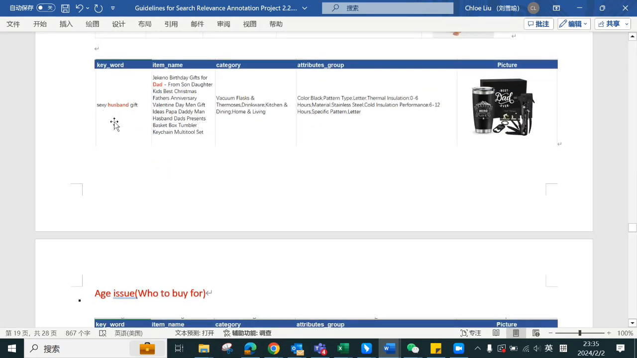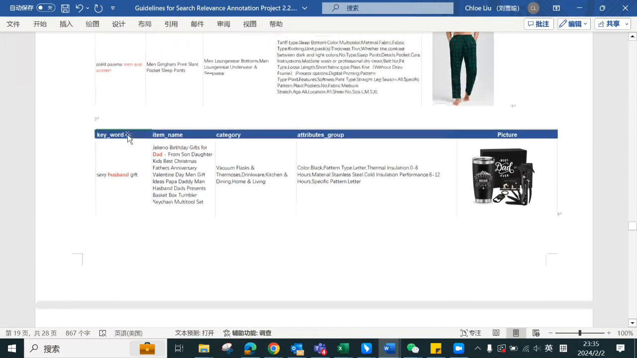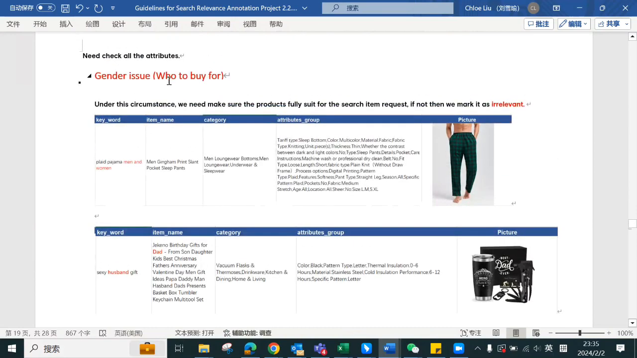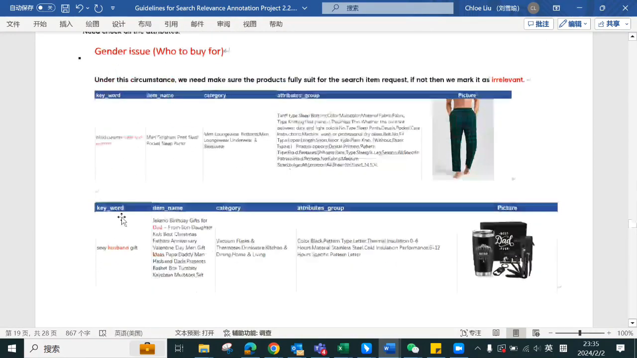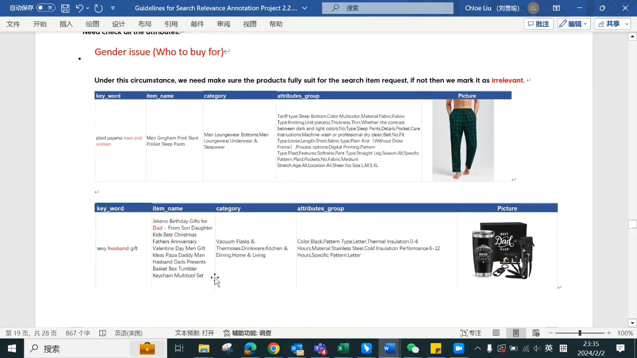And next one, the keyword is sexy husband gift, and the product here is for dad. So dad and husband are totally different people. So under this circumstance, it is the wrong who to buy for, the wrong person. If the product is for the wrong person, we should mark it as irrelevant as well.